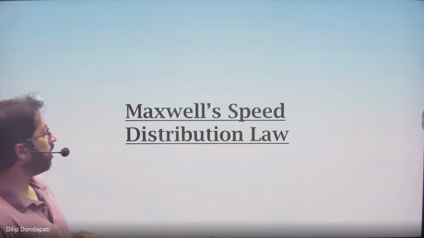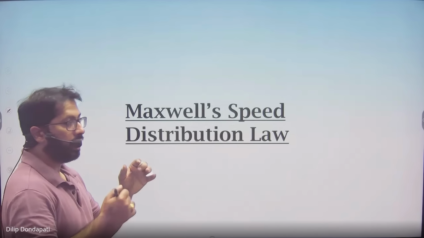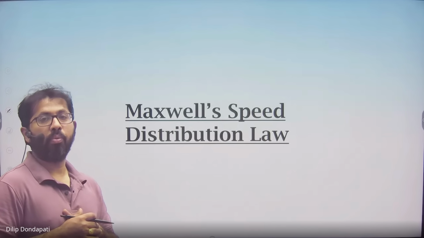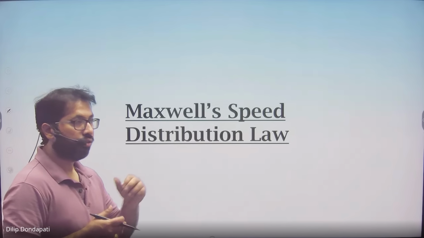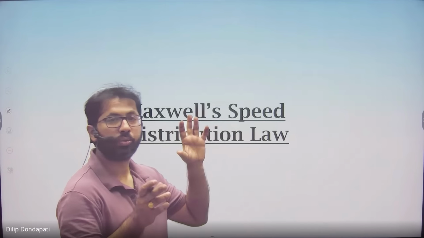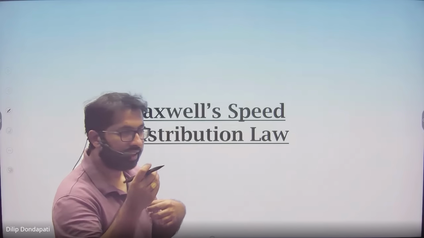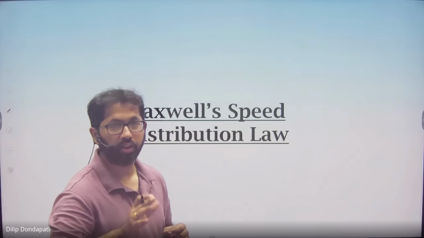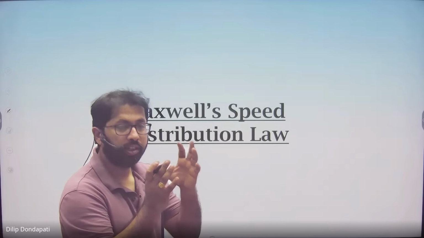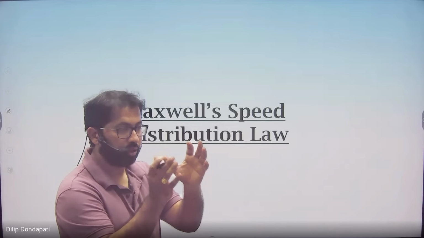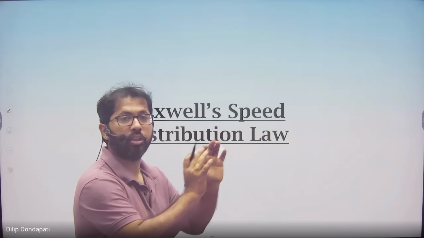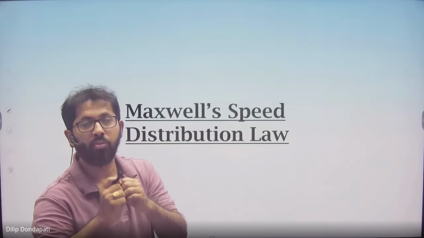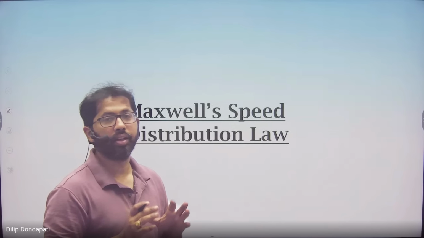So what did Maxwell do? He plotted a graph between fraction of molecules and speed. Because exactly each molecule's speed we cannot tell, right? So the average fraction of molecules we can tell. This fraction of molecules is moving with this speed. Okay? He plotted the graph.